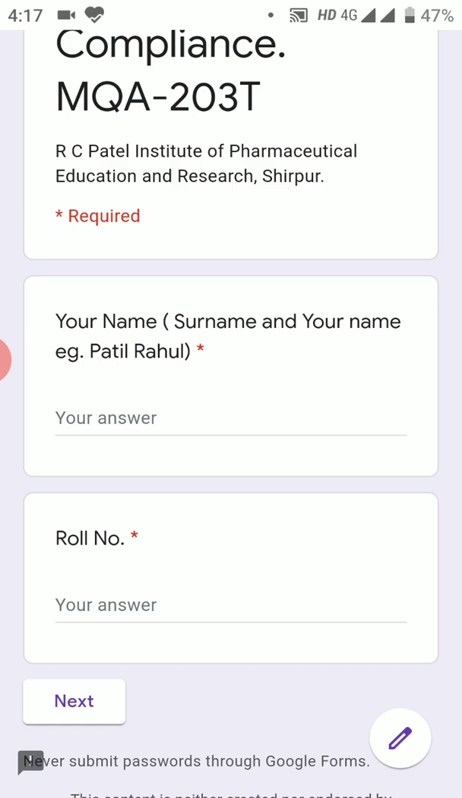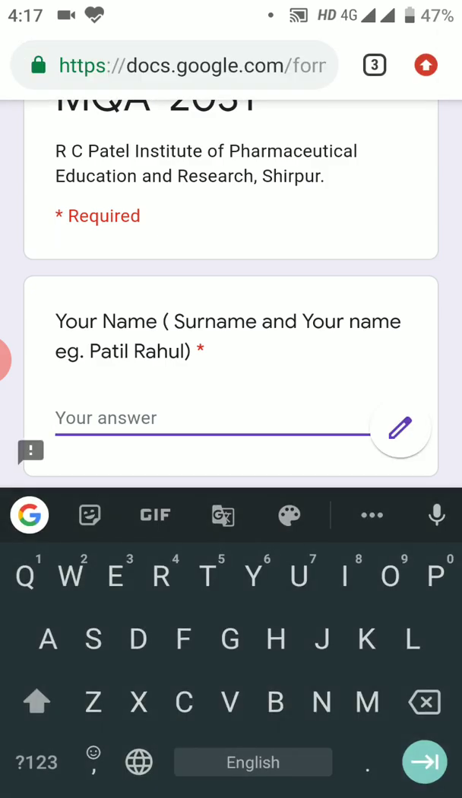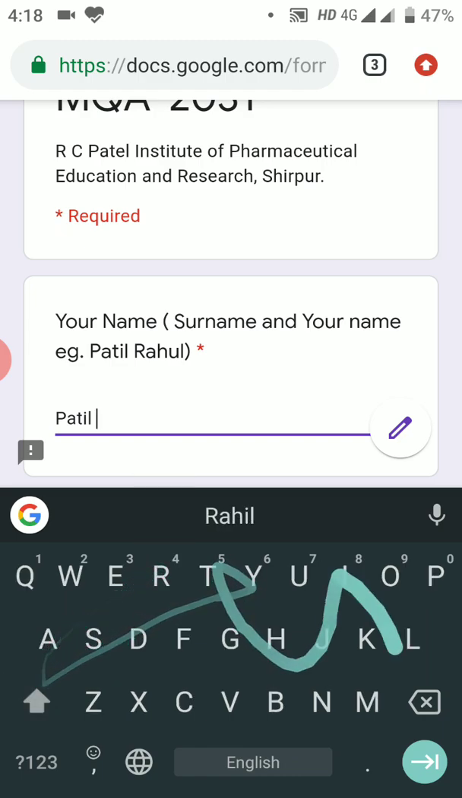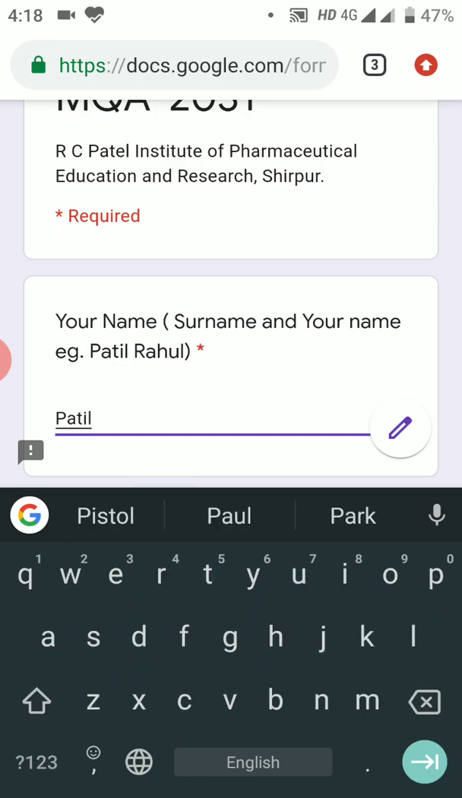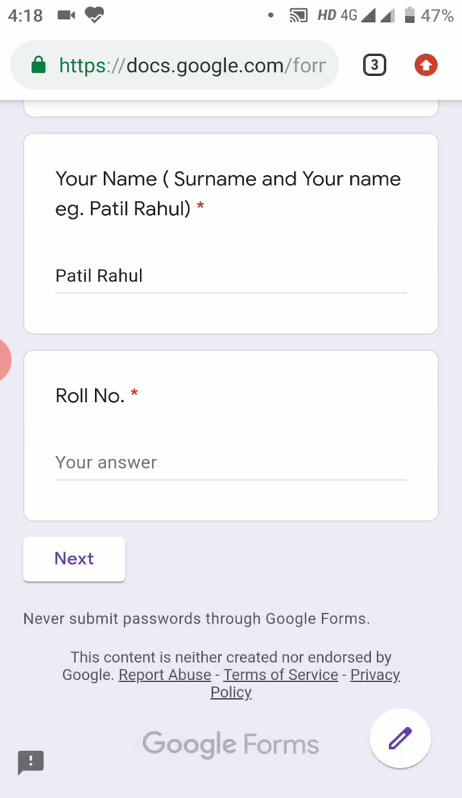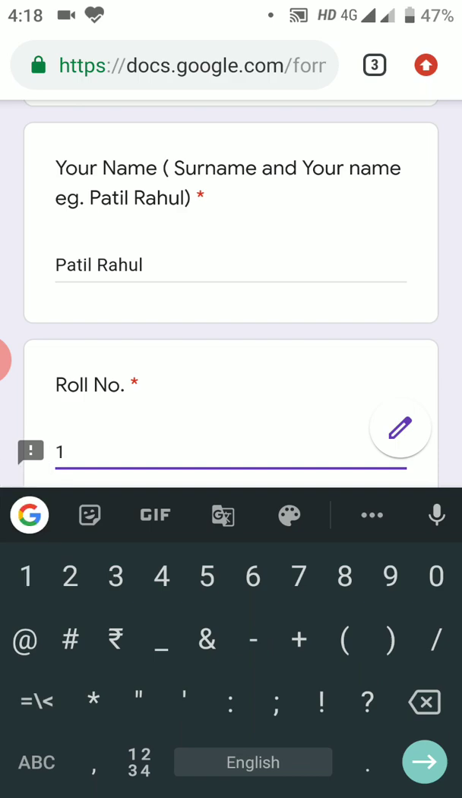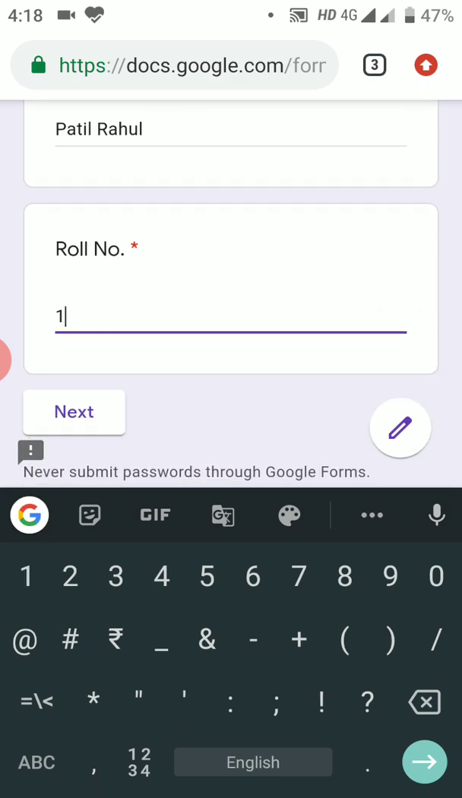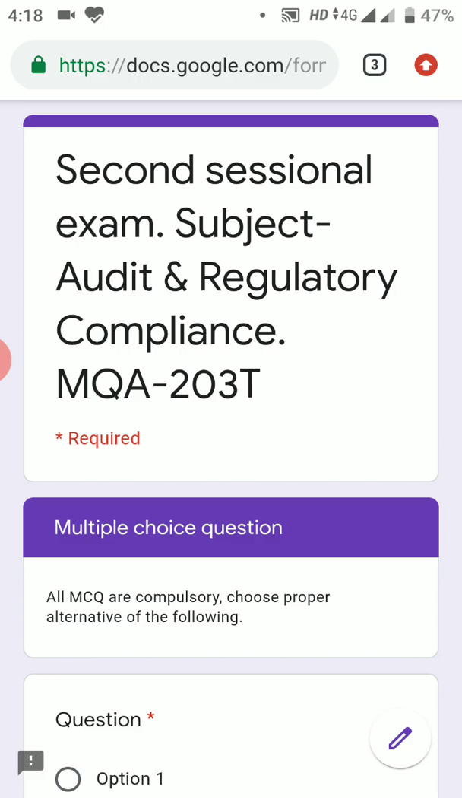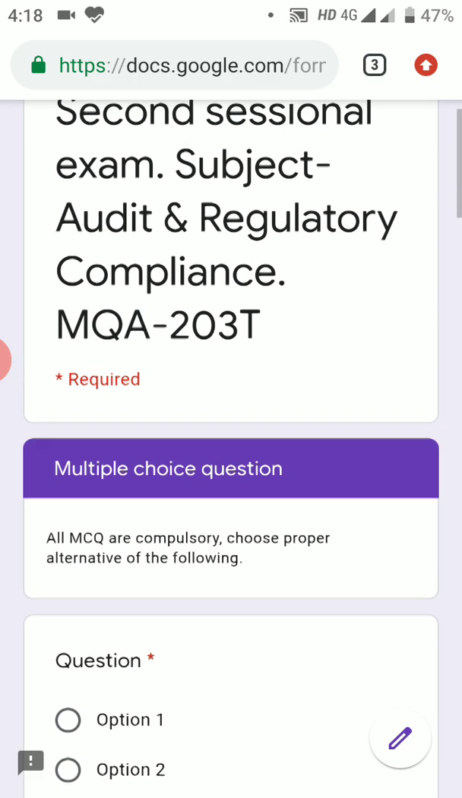So here let's say you have to write your name, surname first, and then your name. For example, I will type here Patel Rahul. Okay, then suppose the roll number of this student is, let's say, 1. So you write your surname first, followed by your name, and your roll number. Click on next. Now here you will have the first section.